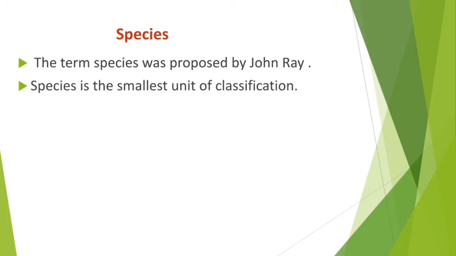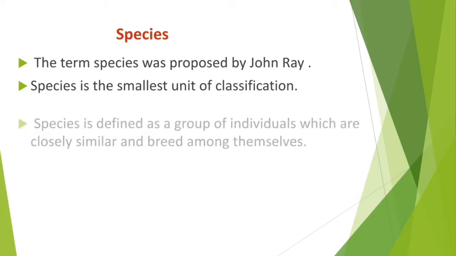Species is the smallest unit of classification. When you write classification, can you remember what we write first? Kingdom. Then we write phylum in case of animal, and in case of plant we write division. Then class, then order, then family, then genus, and at last we write species. So whenever we consider classification, species is the smallest unit.